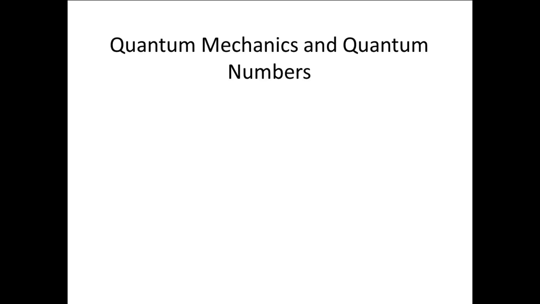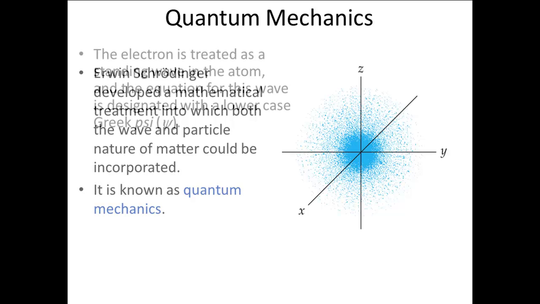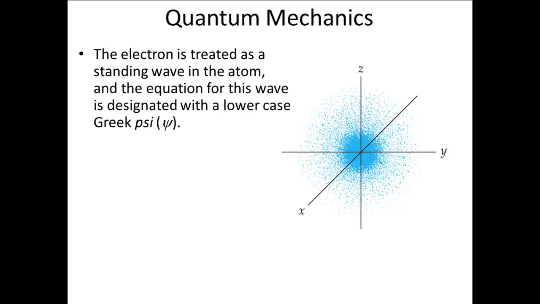Quantum mechanics and the quantum numbers. One of the most important scientists in the development of quantum mechanics was a German scientist named Erwin Schrödinger. He developed a mathematical approach to the electron being both a wave and a particle that is called quantum mechanics. In quantum mechanics, we treat the electron as a standing wave. This treatment results in the quantization of the energy of the state of the electron in the atom.